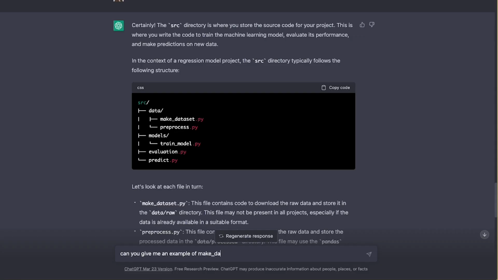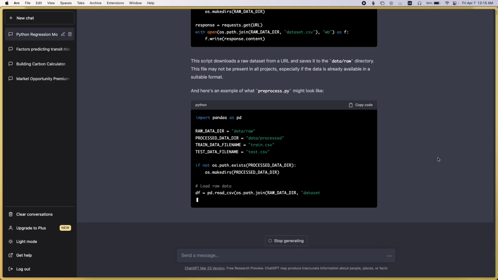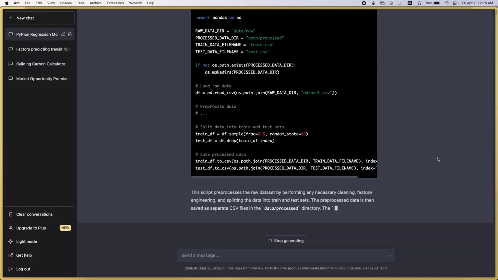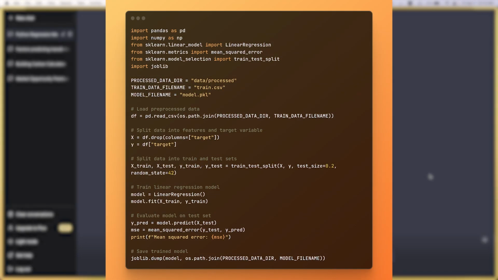Then I went a step further and asked it to actually give me some of the boilerplate code for these scripts that it's suggesting I write. And we'll definitely need a lot of tweaking here, but it's a good start. And at the very least, it lets me prod on further if I wanted to ask follow-up questions, like how about this variable? What if I wanted to split it this way? And you can see it's a good start.